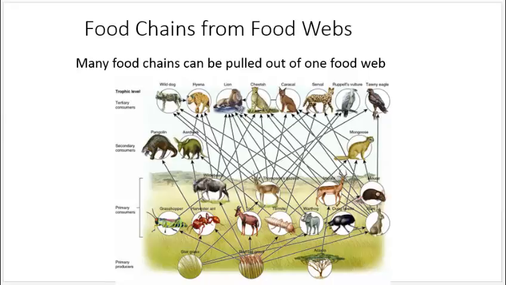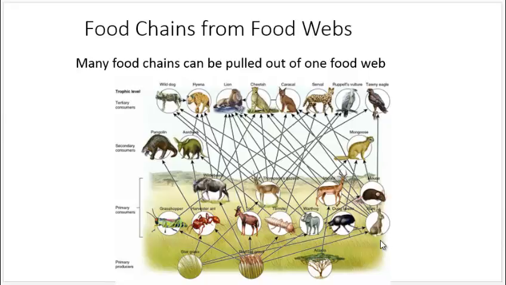So if we look, we could go here, I guess let's start with this type of grass right here. And let's say that this grass here in the middle is eaten by the grasshopper. And then that grasshopper is eaten, let's see, by the wildebeest. And then the wildebeest is eaten by this cheetah. So then our food chain would be grass to grasshopper to wildebeest to cheetah.